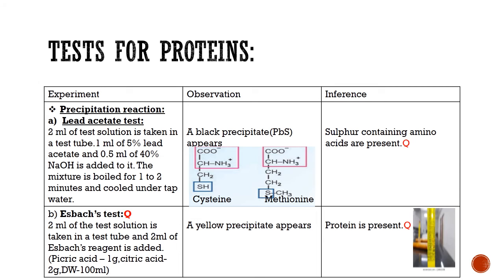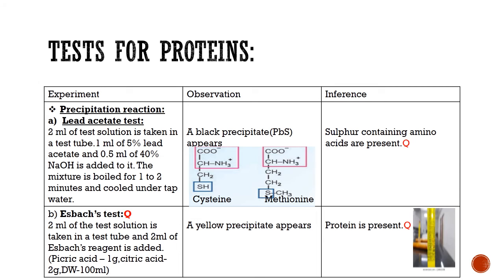Aschaffenburg's test: 2 ml of test solution is taken in a test tube and 2 ml of Aschaffenburg's reagent is added. We get a yellow precipitate and the inference is protein is present. If you see the composition of the reagent, it contains picric acid and citric acid.